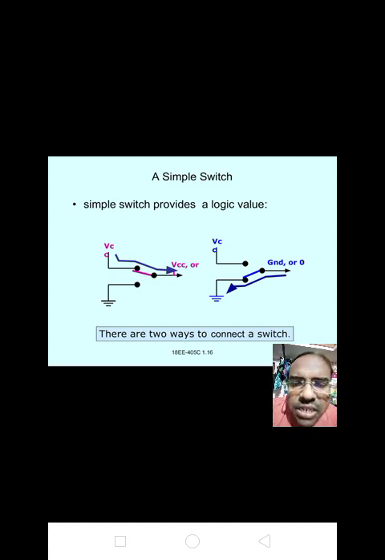See here, VCC is at the top of the circuit and ground is at the bottom. If we connect the switch to VCC, we get the output as VCC. If we connect the switch to the ground, we get the value 0. There are two ways to connect a simple switch, and it provides a logic value. If you want 1, we connect to VCC. If you want 0, we connect to the ground.